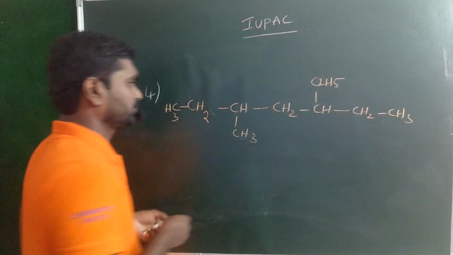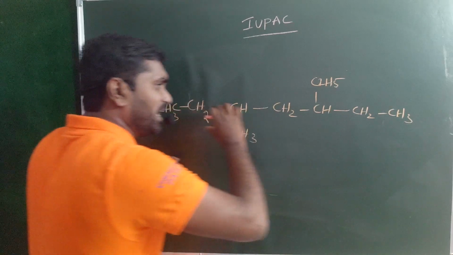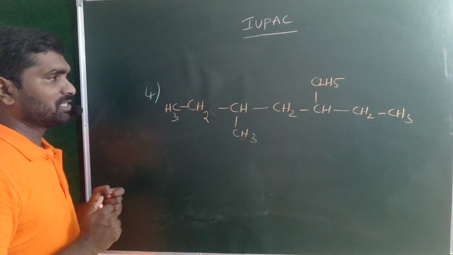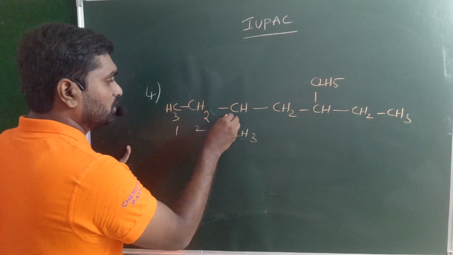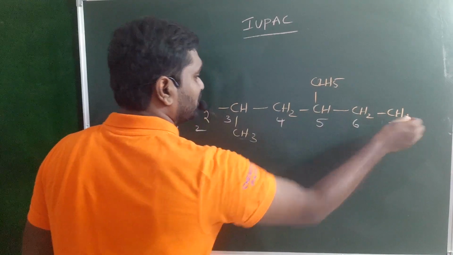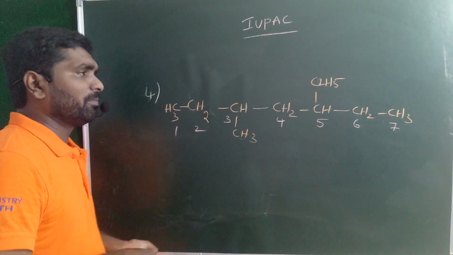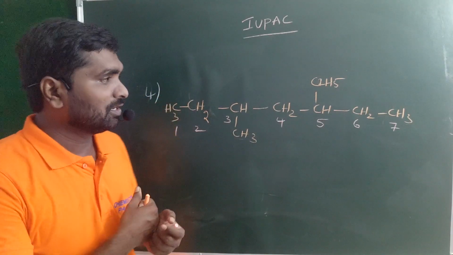Maybe the straight chain is our longest chain. 1, 2, 3, 4, 5, 6, 7. So it is 7-membered, which is your longest chain and parental chain.